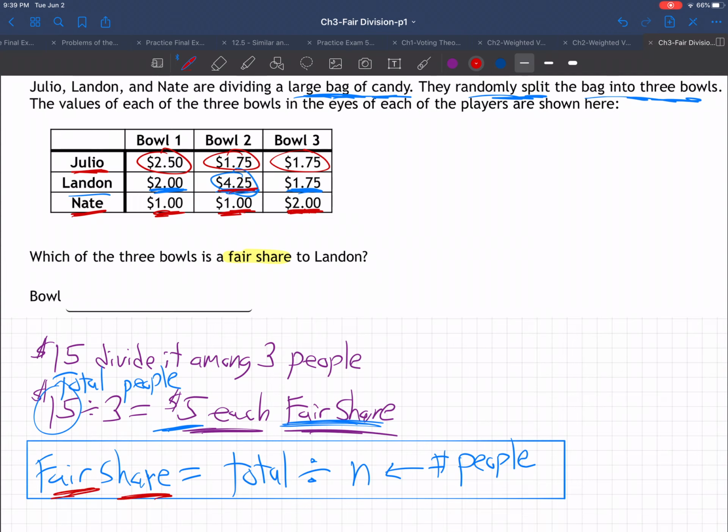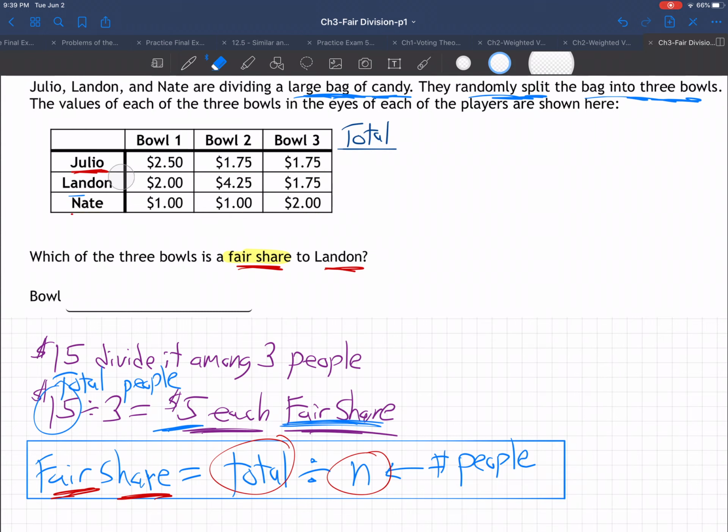Because that's what they're asking. A fair share for Landon. Well, we've got to take the total divided by the number of people. We know there's 3 people, but we've got to get the totals. So let's come over here and find the total for each of these individuals. First off, what's the total? Erase what we've got here. What's the total for Julio? If I add up these numbers, this plus this plus this, what do I get? I'm going to use my calculator.